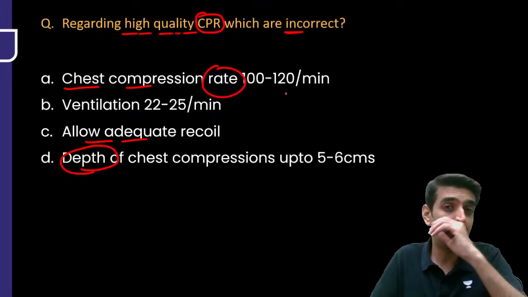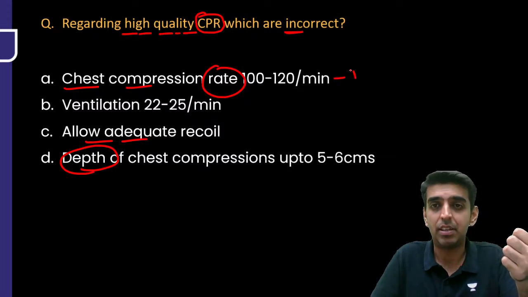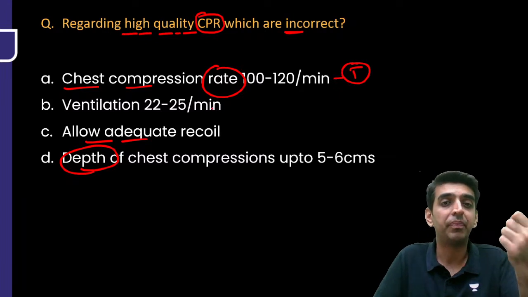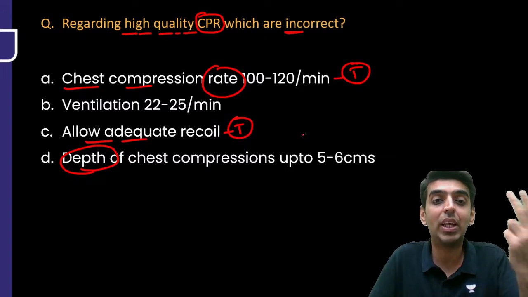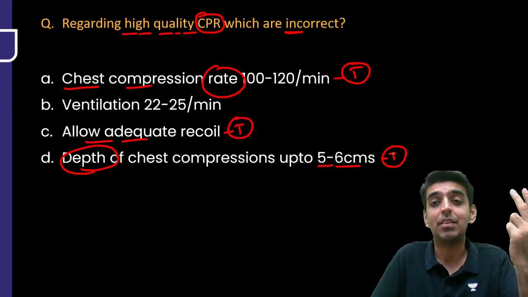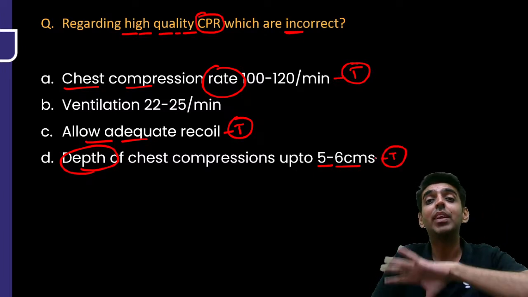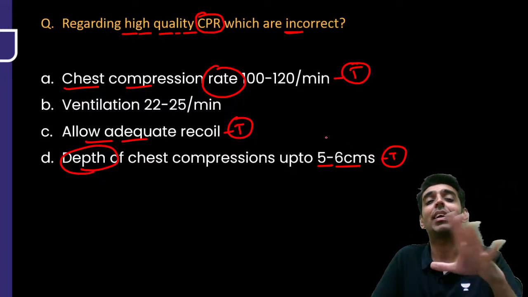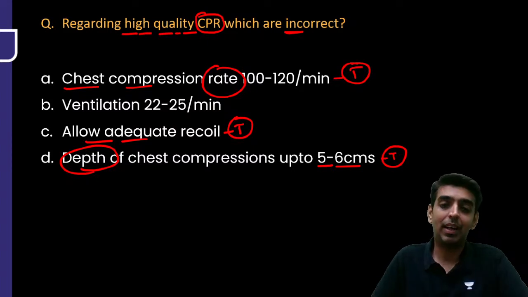So what are the options here? Chest compression rate 100 to 120 per minute. Is it correct? Yes, it is correct. So I'll write a true statement. Ventilation we have not yet seen. Allow for adequate chest recoil. Yes, we have to allow for adequate chest recoil. What is the depth of chest compression? 5 to 6 centimeters. Yes, it is correct. That is 5 to 6 centimeters, right? Even without coming to the ventilator part, you can directly say that option B is incorrect, right? But let us come to the ventilator as well, right?